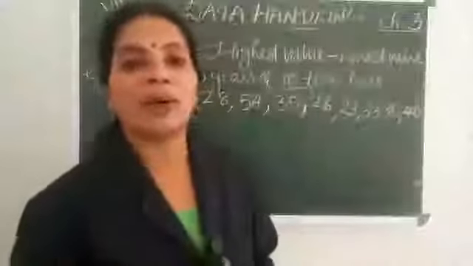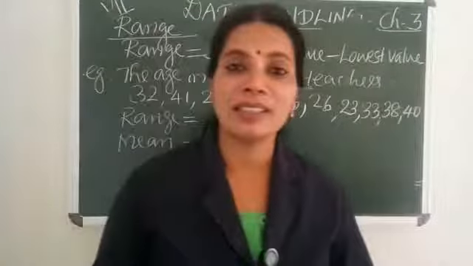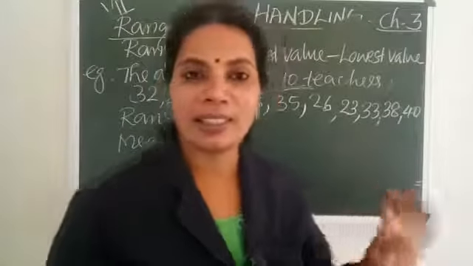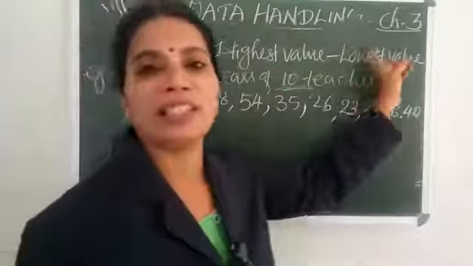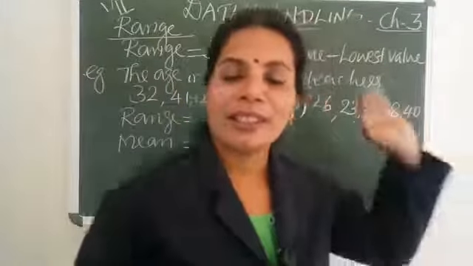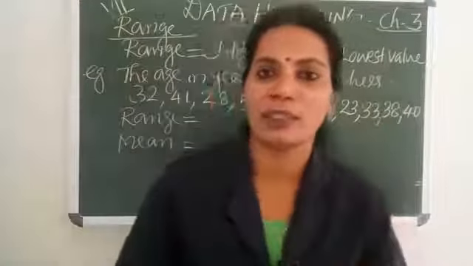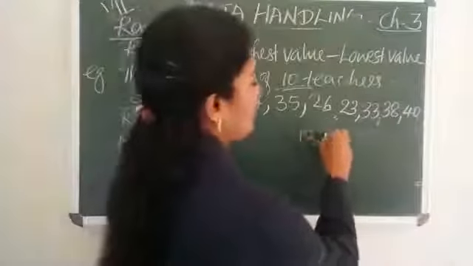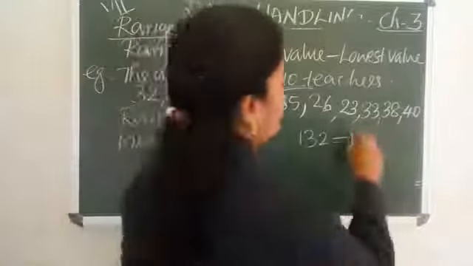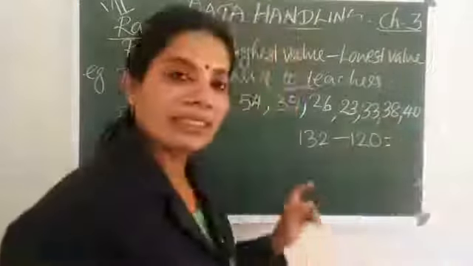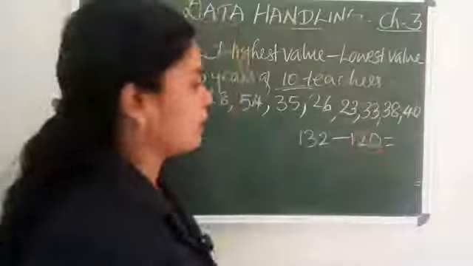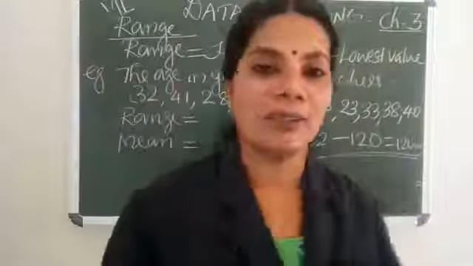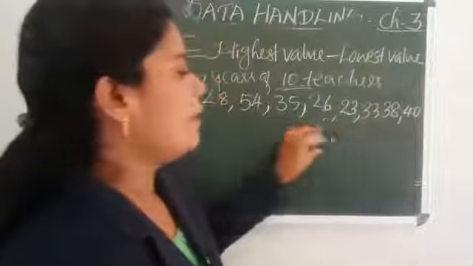Next concept, range of the given observations. Range means the difference between the highest and the lowest value. Range is equal to highest value minus lowest value. In your previous example, the height of 5 students in your class, the highest value is 132 centimeter and the lowest value is 120 centimeter. Then what's the difference? Range is equal to 132 minus 120, that is 12 centimeter. Clear? That is, range means difference between the highest and the lowest value.